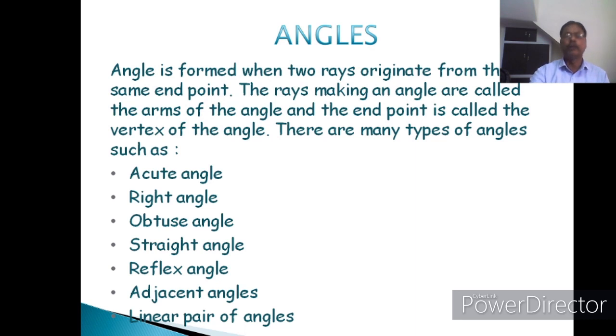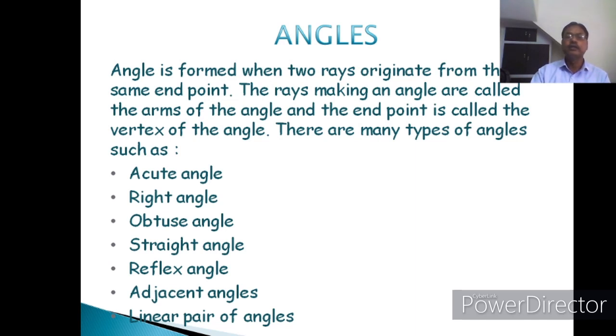Now about angles, we are going to learn what are the different types of angles. We have already learned in earlier classes, but still we are going to see how we form the angle and what are the different types of angles. An angle is formed when two rays originate from the same end point.